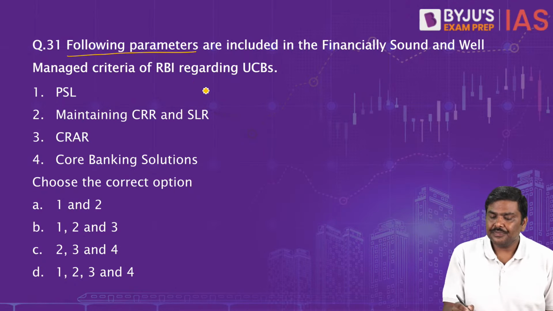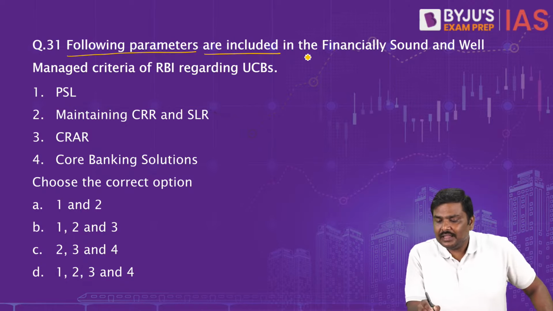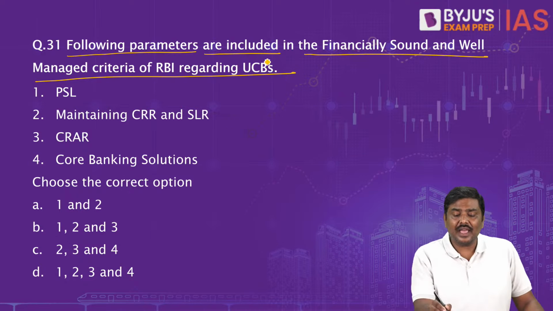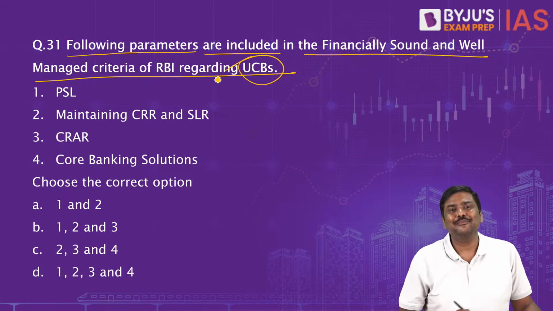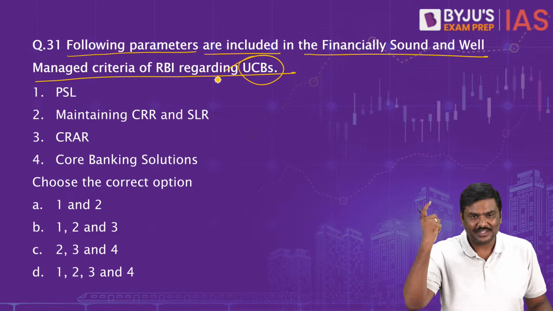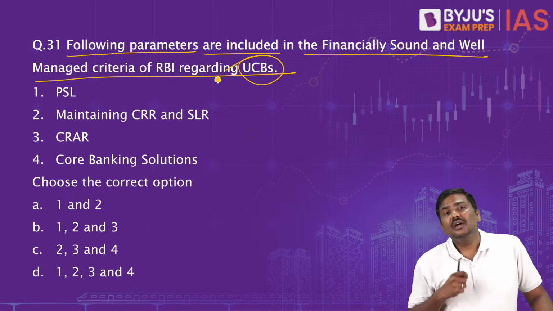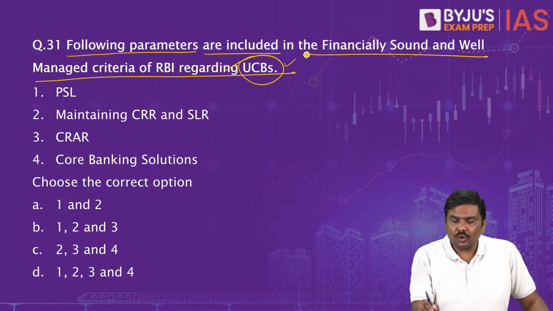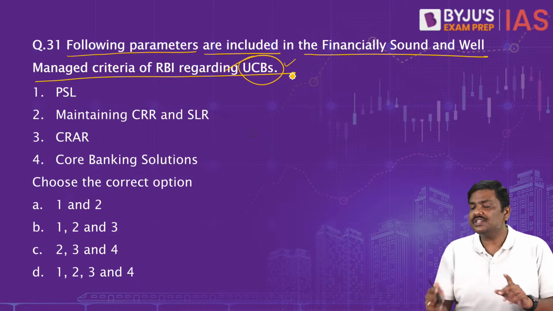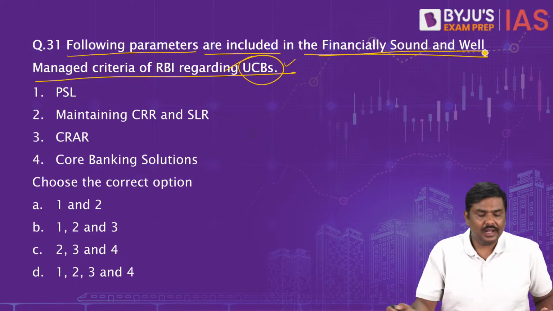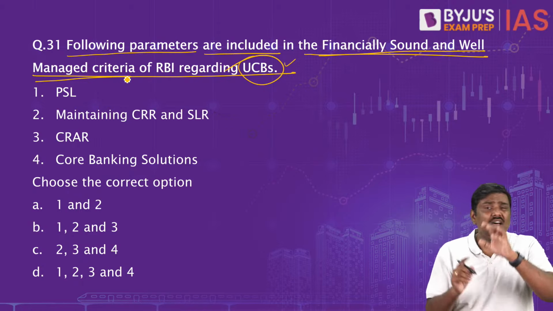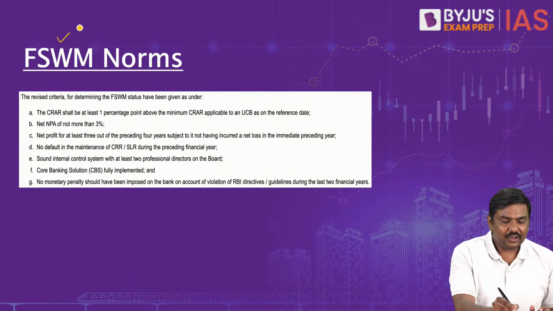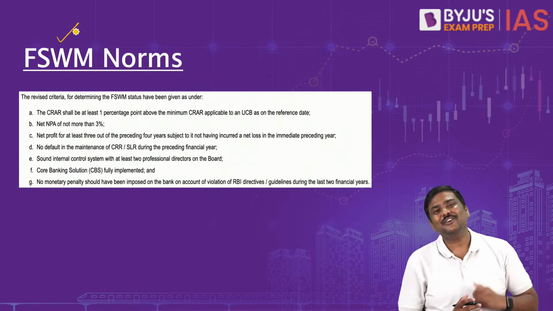Following parameters are included in the financially sound and well-managed criteria of RBI regarding UCBs, Urban Cooperative Banks. UCB simply stands for Urban Cooperative Banks. What are the parameters which have been included under the revamped structure of financially sound and well-managed criteria for classifying UCBs? First and foremost, what is this idea of FSWM? What is the importance of this?